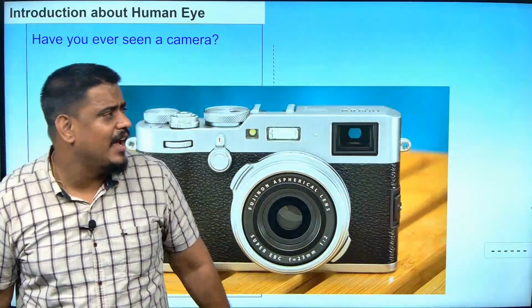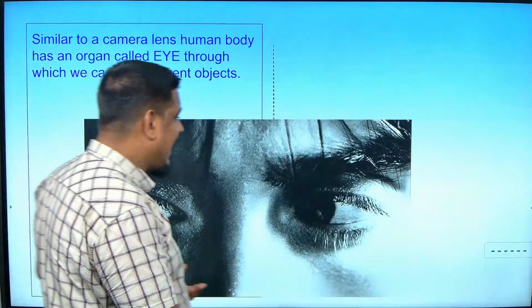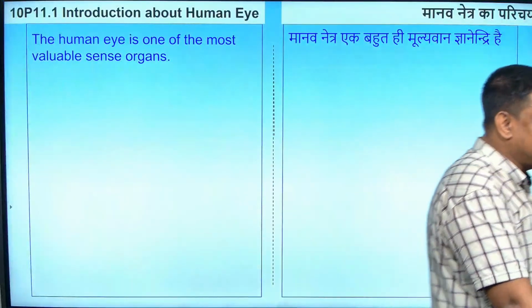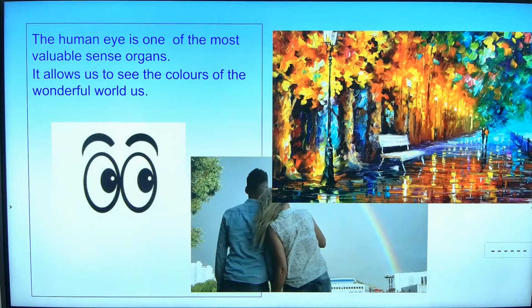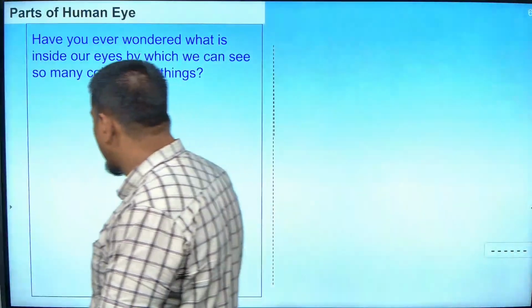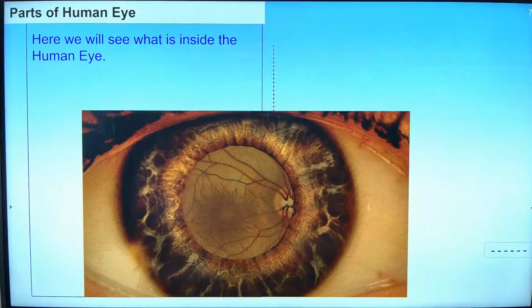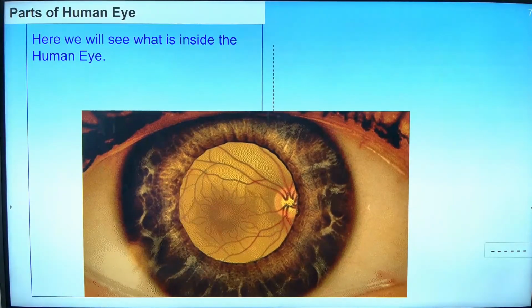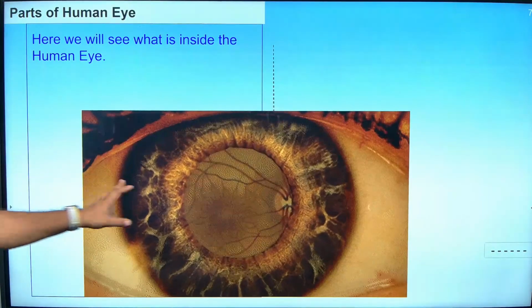So, as I said, our eyes work something like this, where we see different objects, and whatever we are seeing is stored, that is, it is coming inside our eye on the retina of the eye. Okay. So, we will go directly to the eye. This is how the eye looks like, it is not like an animation kind of thing.